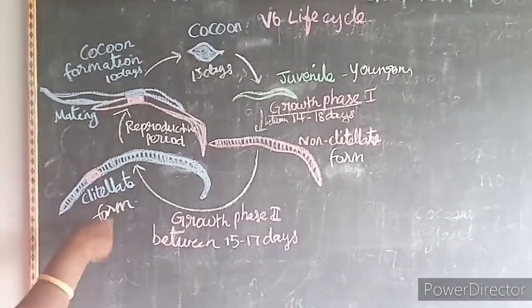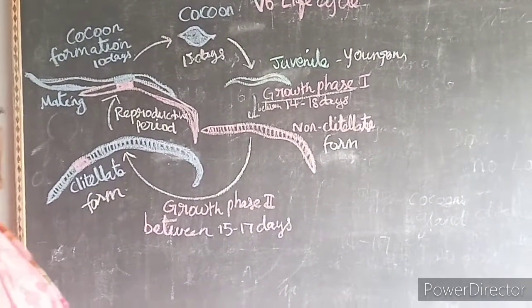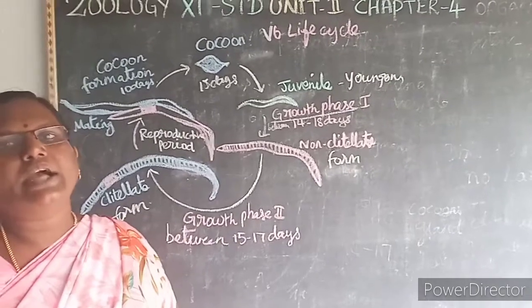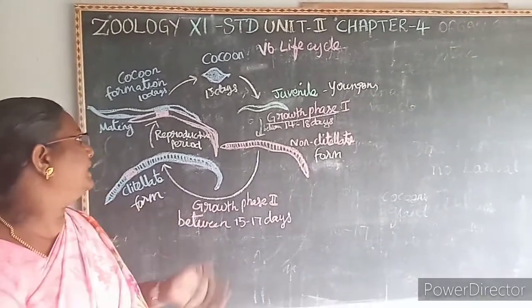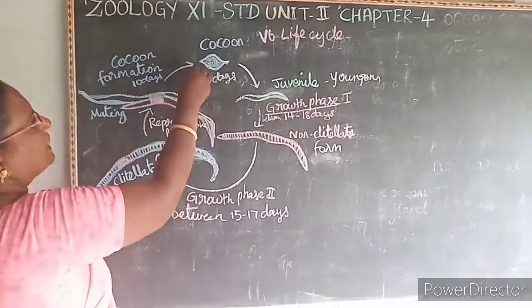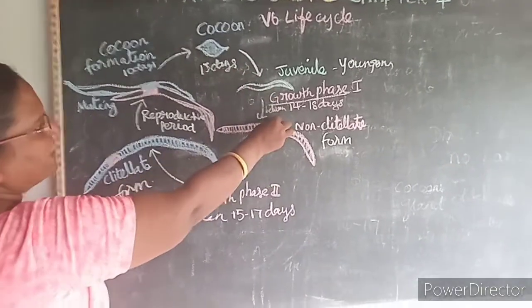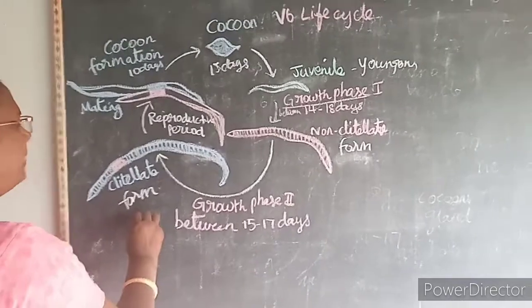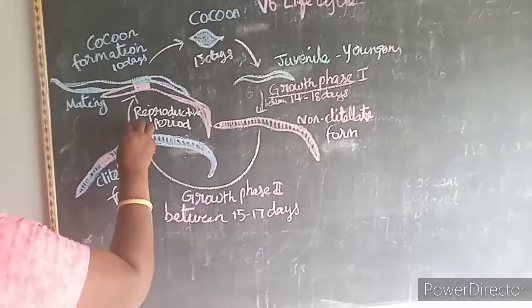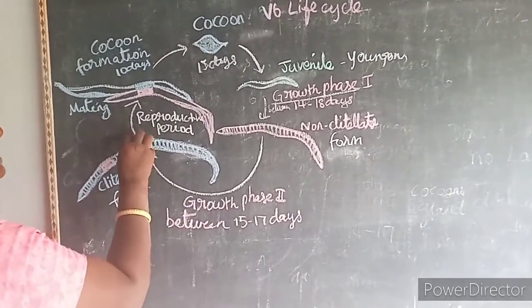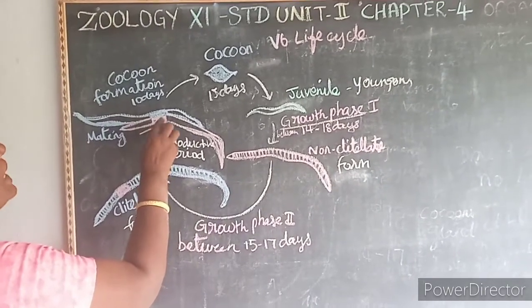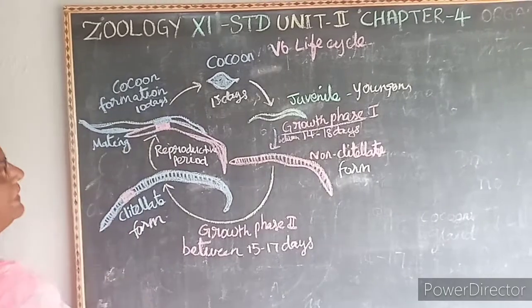So the life cycle is a continuous one, and the life cycle of the earthworm takes about 60 days to complete. It's very simple and easy. First mating, cocoon, juvenile, growth phase 1, non-clitellate form, growth phase 2, clitellate form. After the clitellation, the sperms are received, and the mating takes place in the juxtaposing, that is, opposite gonadal openings.